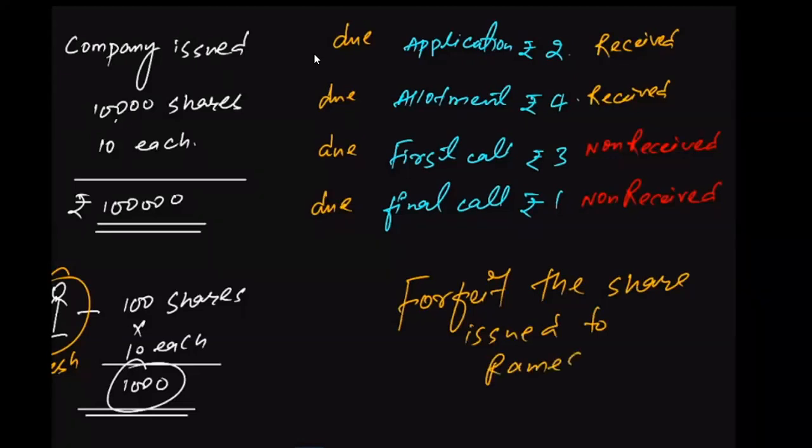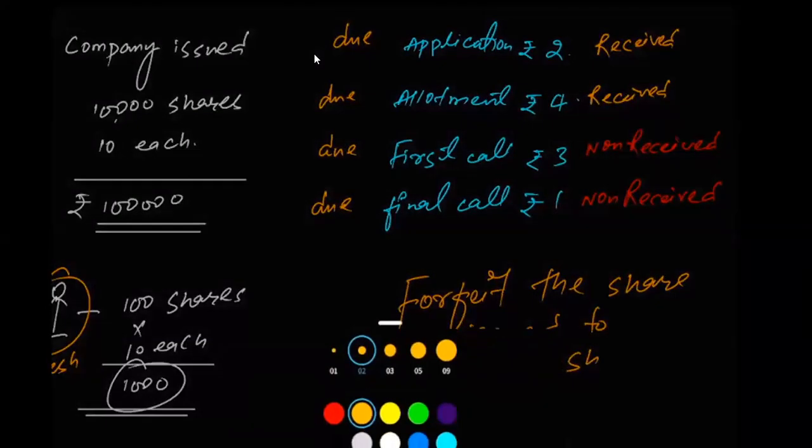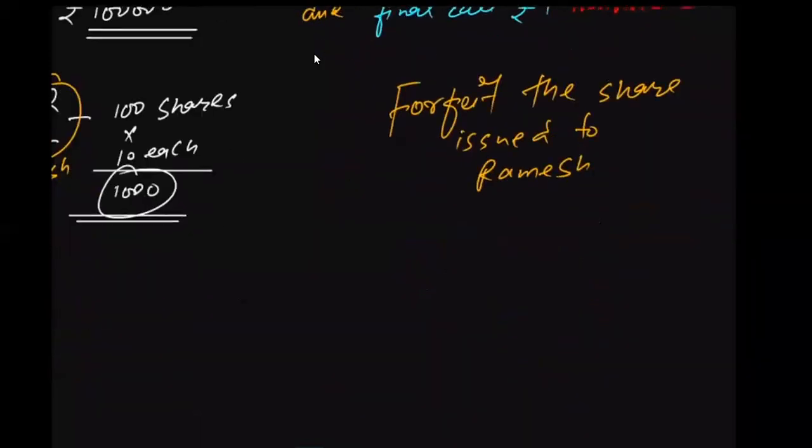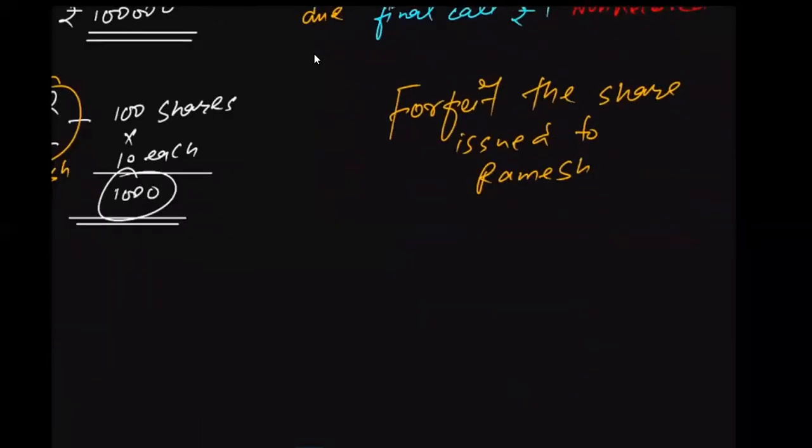What does this mean basically? This means the company will be cancelling the shares that have been issued to Ramesh. Forfeit the shares means cancelling the shares that have been issued to Ramesh. Got it? Forfeit means cancellation of the shares issued.